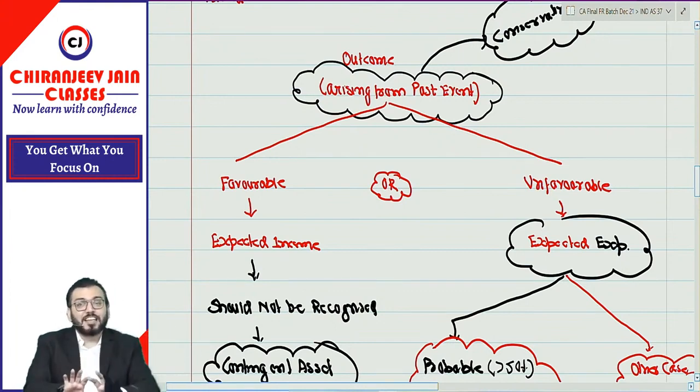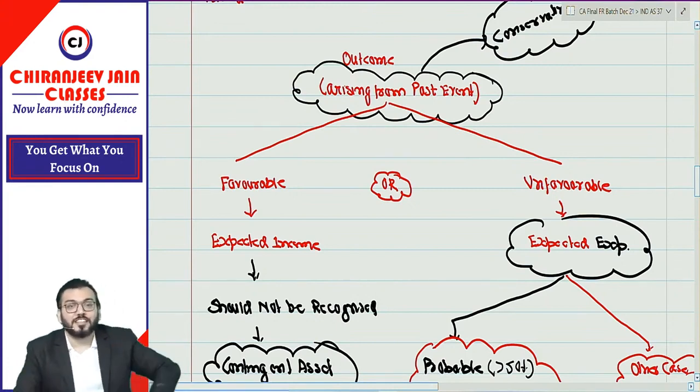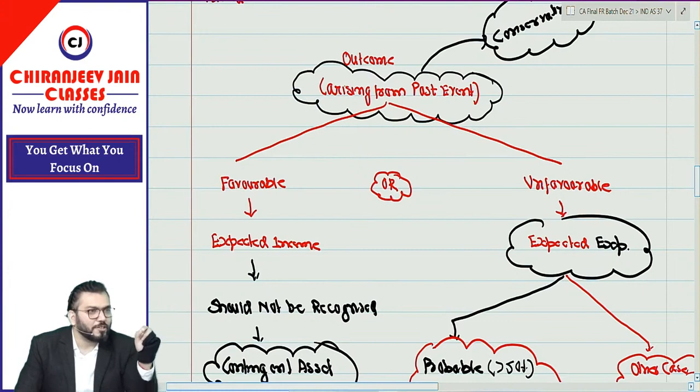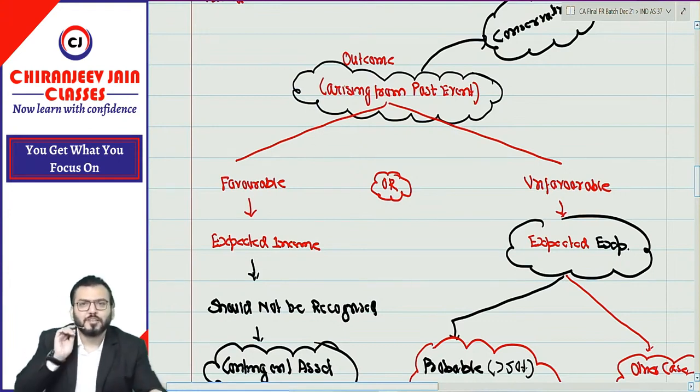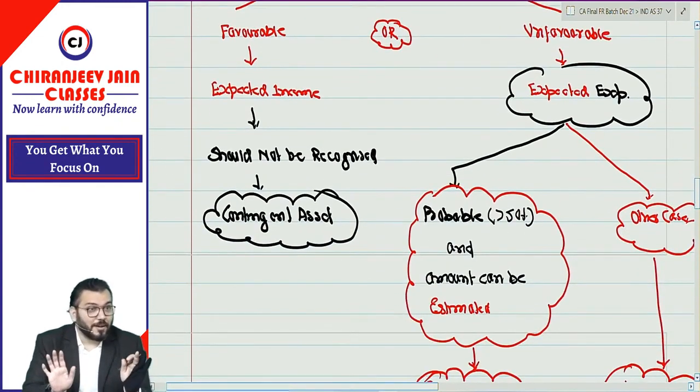Means one thing is clear, the entire AS 29 is based on the contingencies definition, and that you have missed in your CA Inter. Now I don't know what you have done at CA Inter. Only definition, rectification, that also you have not understood that time. I know what you have done. I know your entire nerves. What you know, what you don't know, I know. Because I have also done CA Inter, na? Correct?